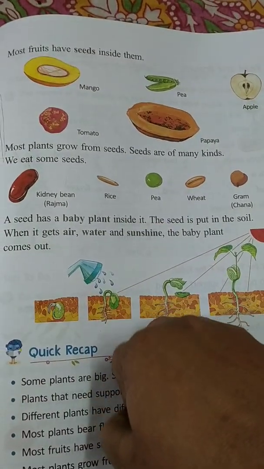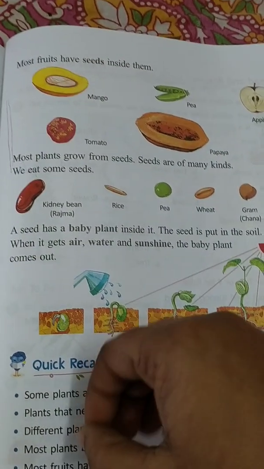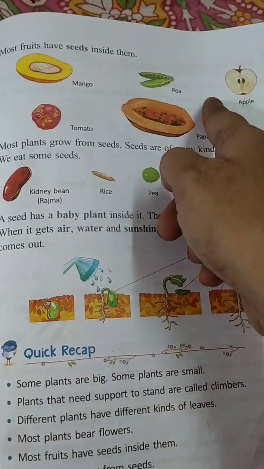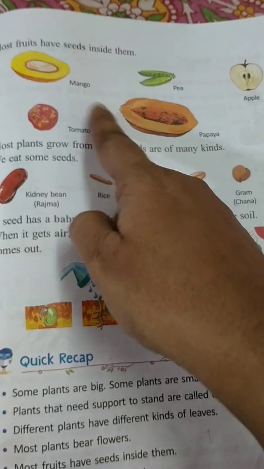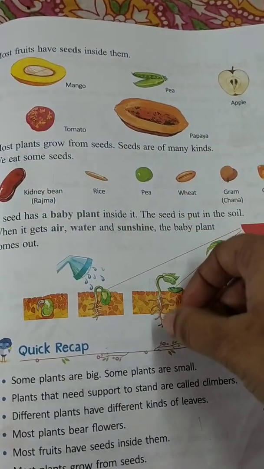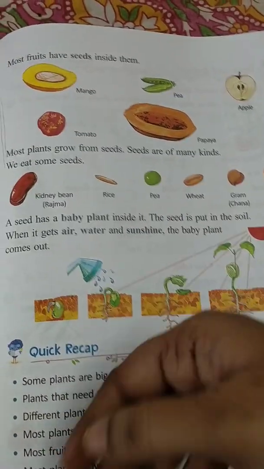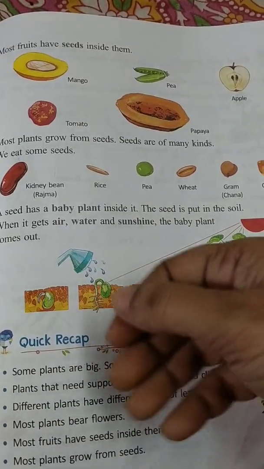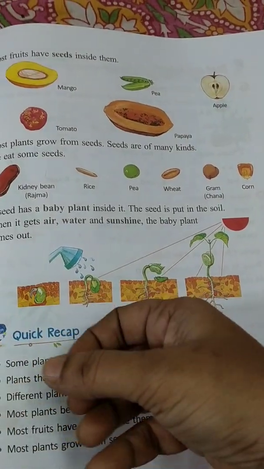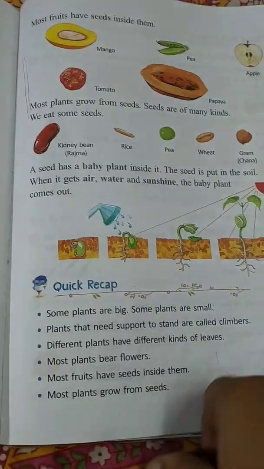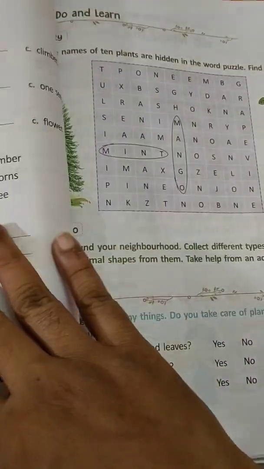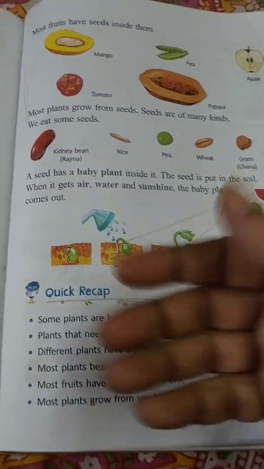Once what you do is, today after seeing this video, you just go and try it out, children. If you have any fruit in your home, you can take that seed and grow it in the soil and just see. Daily you can water it, daily you can see how you will have fun, you will enjoy it, how the baby plant comes out of the soil. You will really enjoy it, children. Just watching this, you will know how the tree, how the plant comes out.